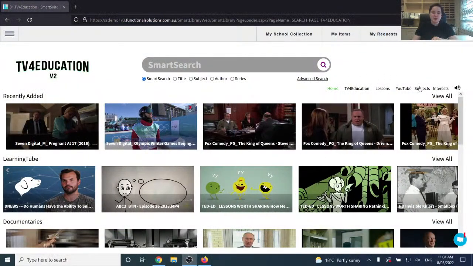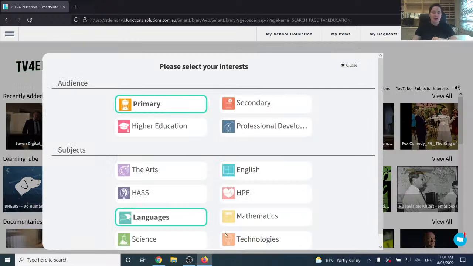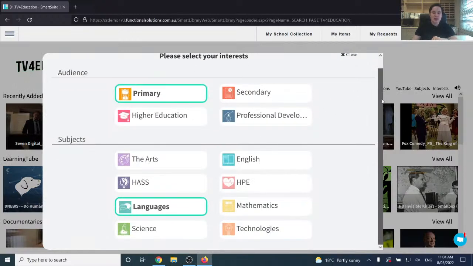If you're on the TV4Ed home screen, if you go to interests, you can just select your interest areas here, and the program guides that are sent to you will be based on those interest areas. So if you select languages, like you selected here, you will only receive the languages one once a month, but if you select all of them, you'll receive the program guide for all of them once a month.